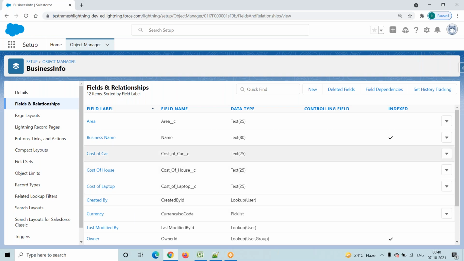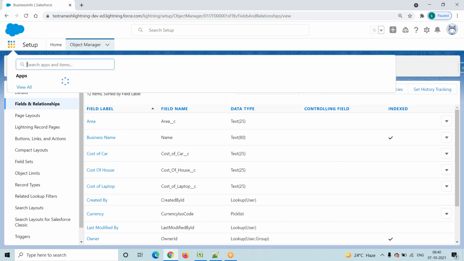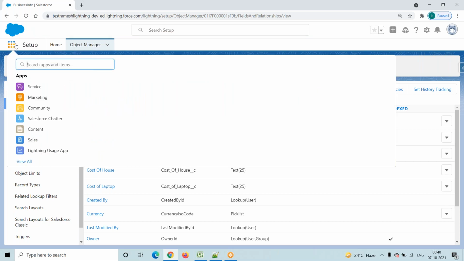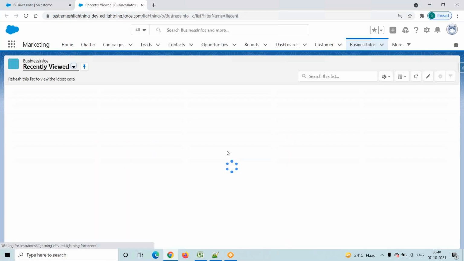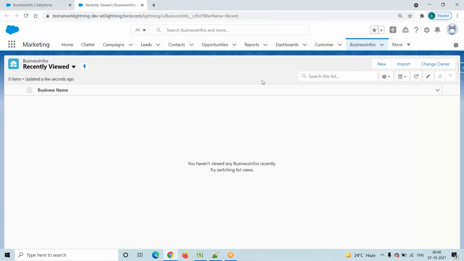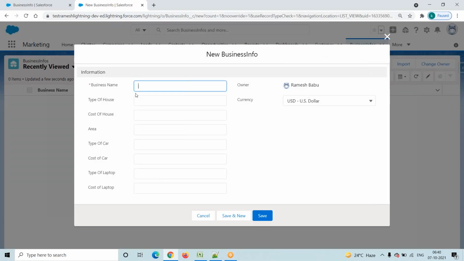How to create a record? Go to the tab. Where is the tab? Go to the app launcher. See here, business, business infos. Click on the business infos. Then it will redirect into this particular screen. Click on this new button. I am trying to create one new record.